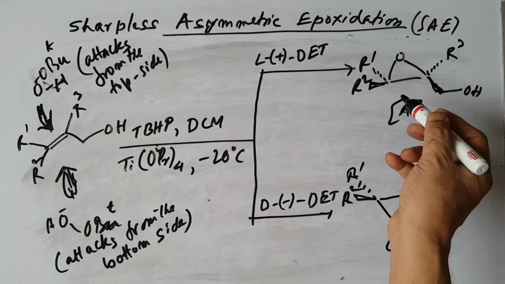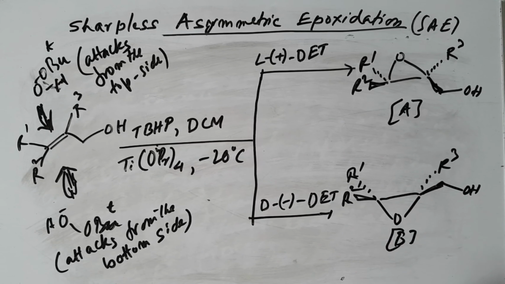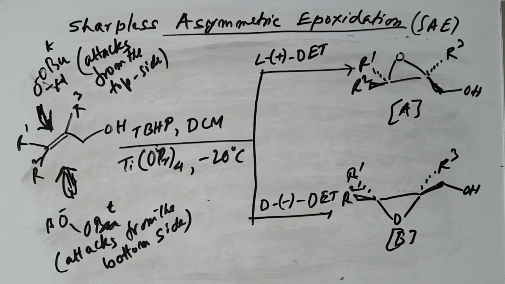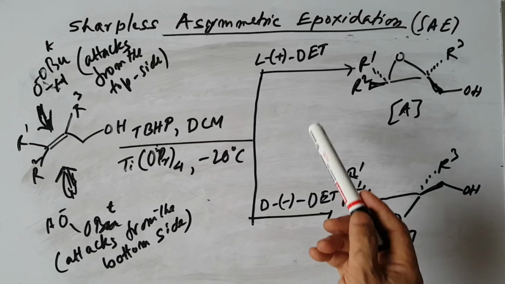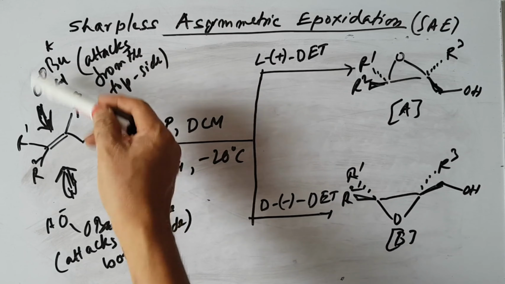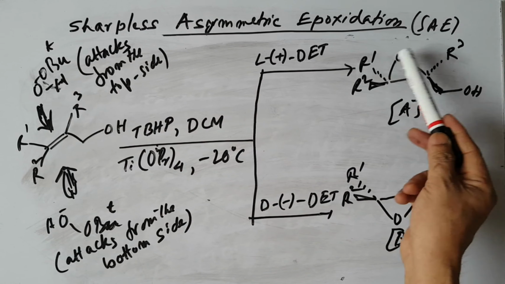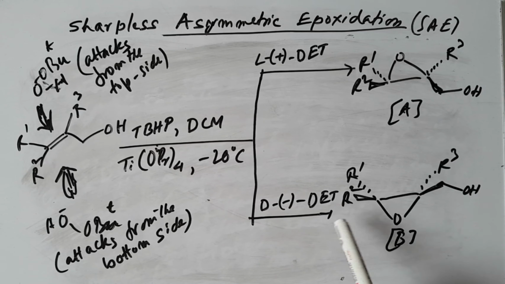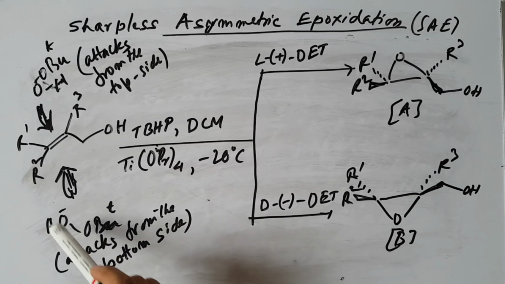So these give A or B depending on the nature of the attack. Okay, so I'm repeating again. Here, when this allyl alcohol reacts with tertiary butyl hydroperoxide in the presence of positive diethyl tartrate, it attacks from the top side, so it gives this epoxide A. And if you use the negative diethyl tartrate, the oxidizing agent, tertiary butyl hydroperoxide, attacks from the bottom side.